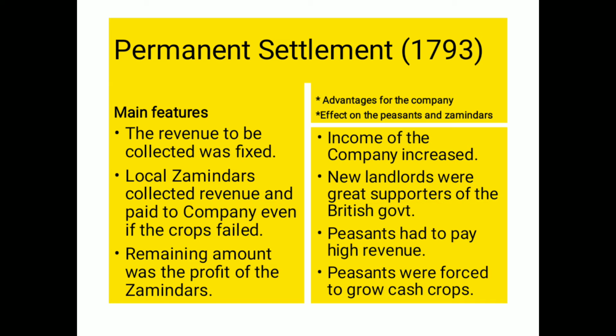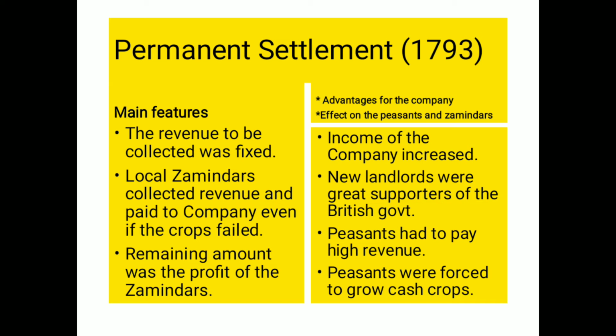If the earning of the people was fine, then they could pay. But if there was flood or drought or any other circumstances due to which the peasants could not earn properly, then it was very difficult for them to pay the company, and that too had to be paid on time.